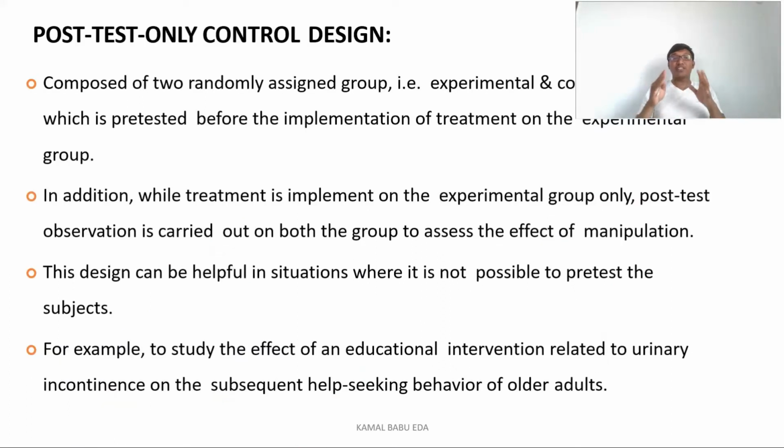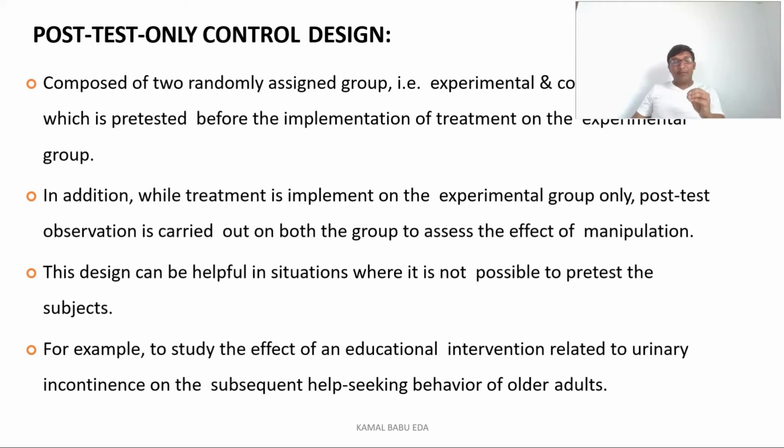This post-test control design is an experimental research design. If you have seen the classification in the earlier class, you can know what it is. This is quantitative research design. In quantitative research design, we have experimental research design, and in it we have true experimental research design.